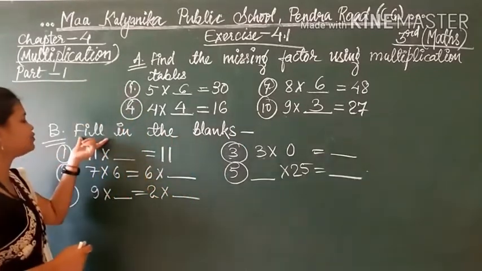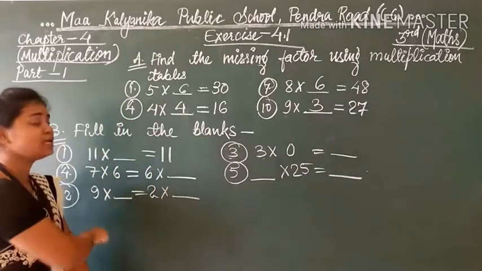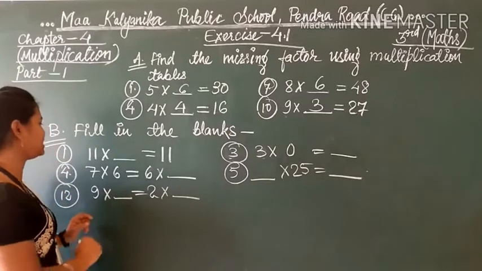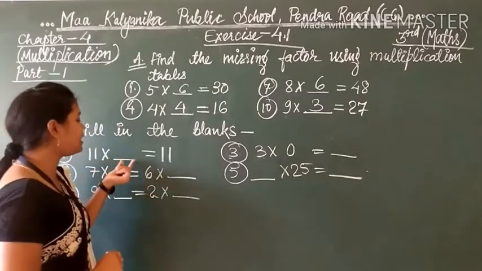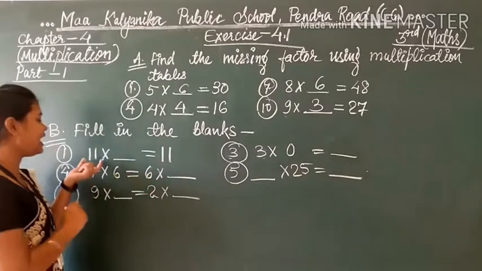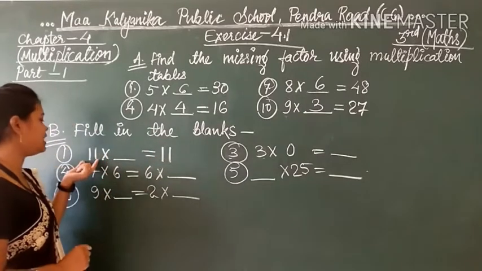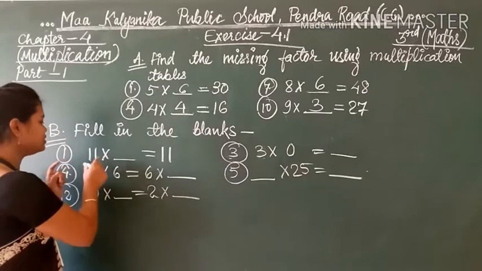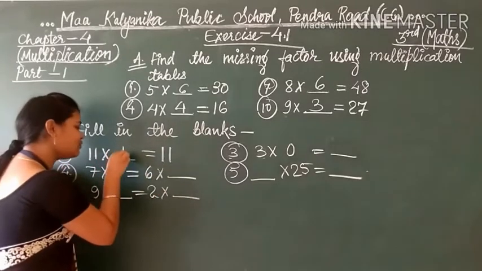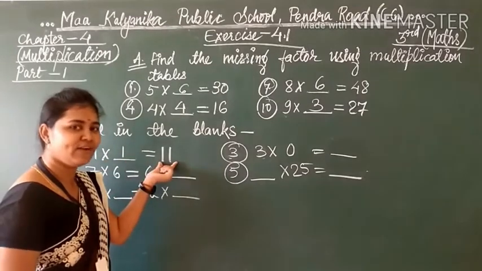So students, moving to question B. Fill in the blanks. You only have to fill the blanks using the facts which I told you in the starting. So 11 will be multiplied by which number to get 11? I told you one fact: when any number is multiplied by 1, the answer is the number itself. So multiply it with 1. Check it once: 11 ones are 11.